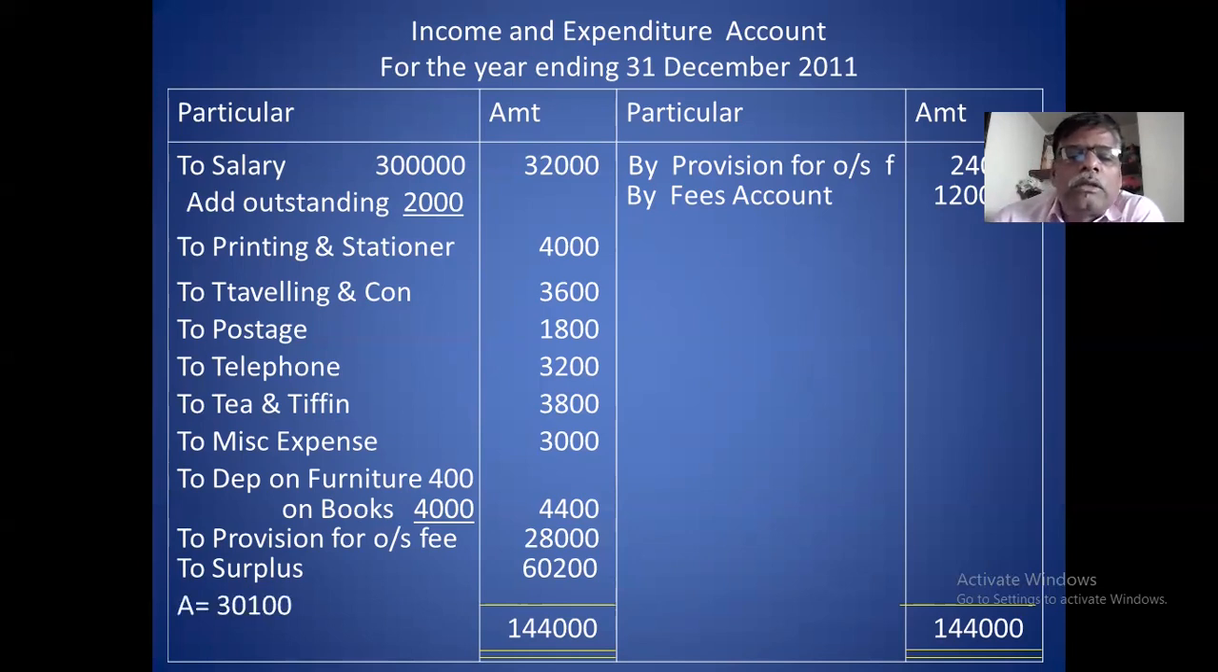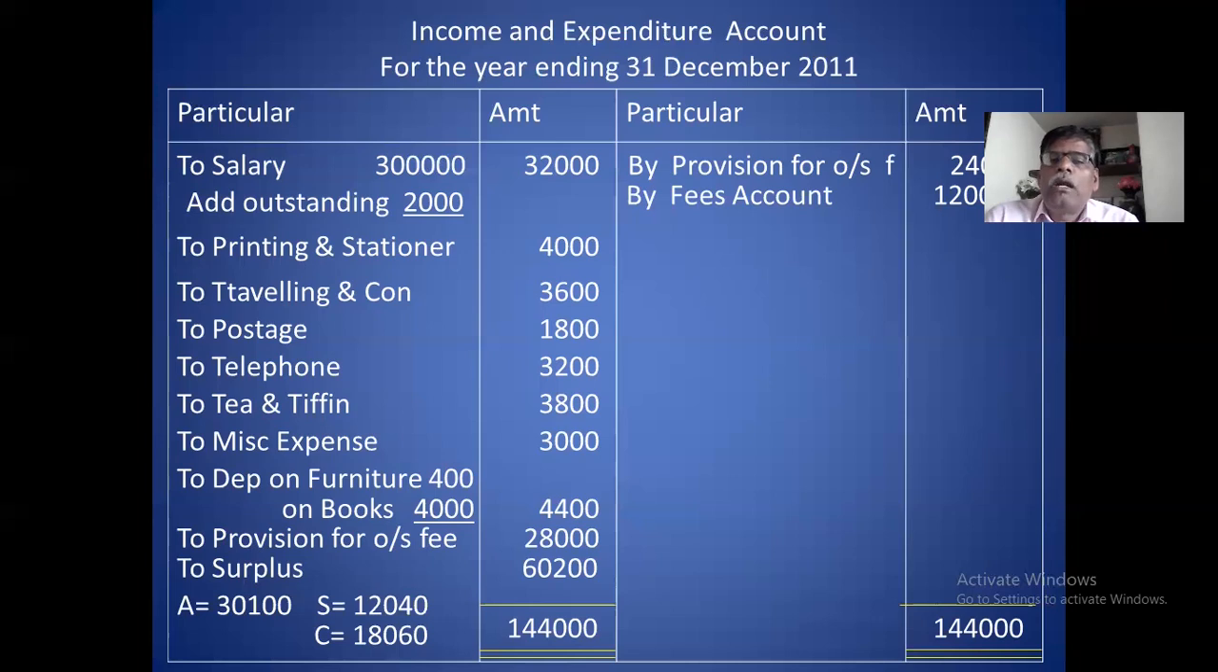Share of A is 30,100. That is 60,200 into 5 by 10. Second is B. B share is 12,040. How is it? 60,200 into 2 by 10. You calculate. And third is C. C share is 18,060. 18,060 is calculated on the basis of 60,200 into 3 by 10. Clear? This is the profit. In this way, you calculate the profit.